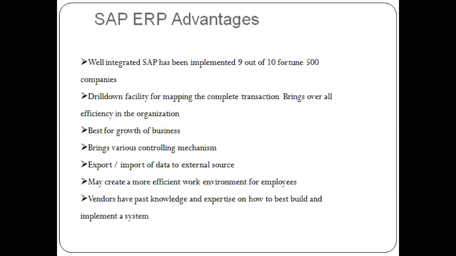So it is an advantage of implementing SAP ERP software, and it gives growth for the business. We can easily control information from one module to another, and it avoids duplication of data processing.